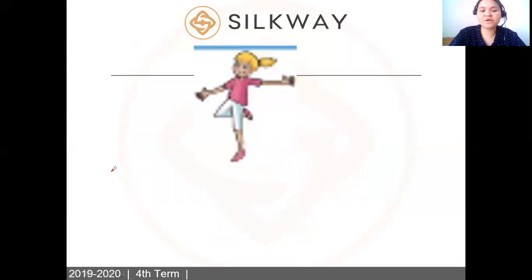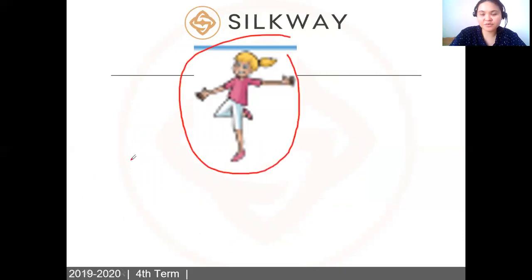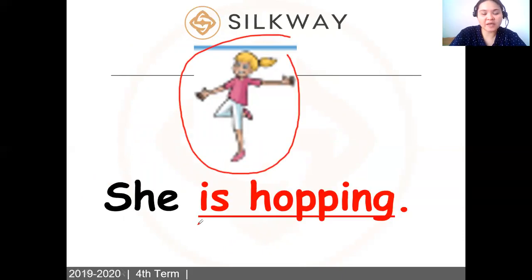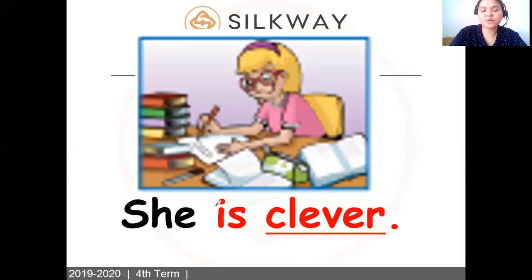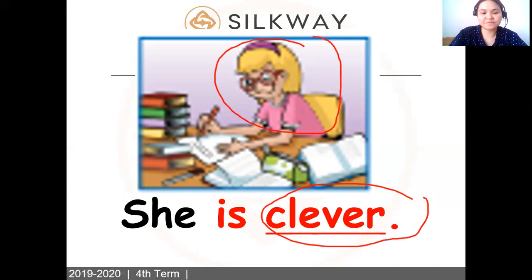So what about the girl? What is she doing in the picture? Yes, you're correct. She is hopping. Good. What about this one? We can say that she is clever. What do you mean by clever again? Clever means smart, right? Intelligent. So this girl, she is clever.